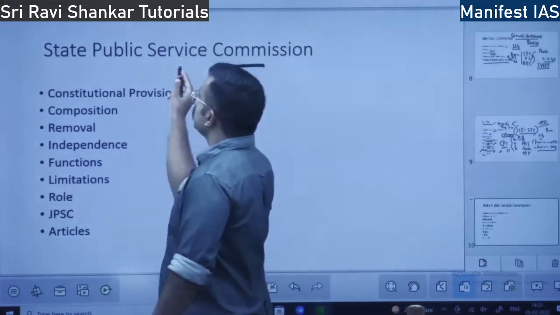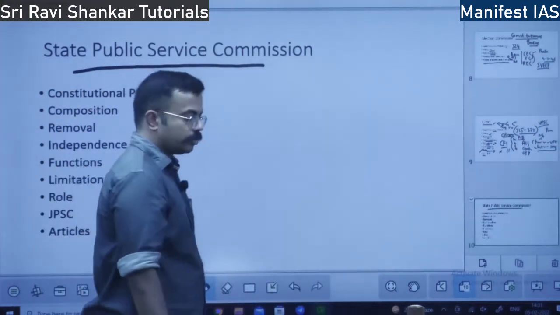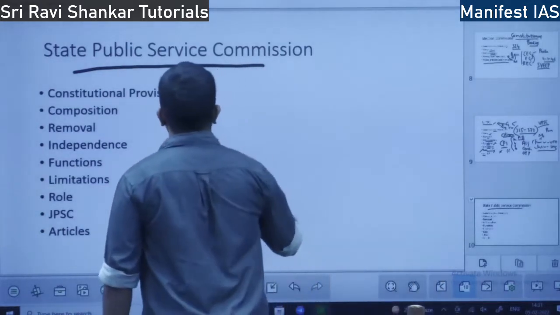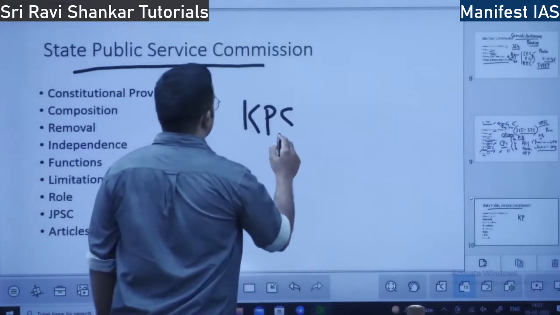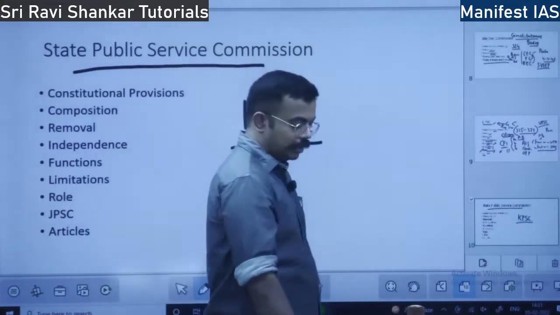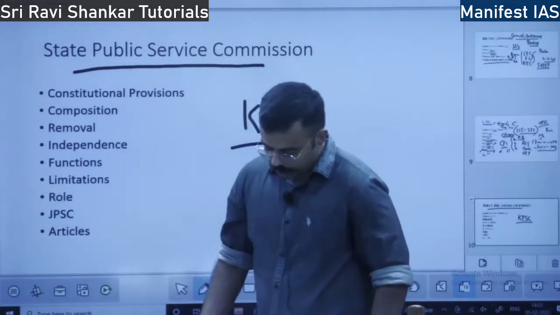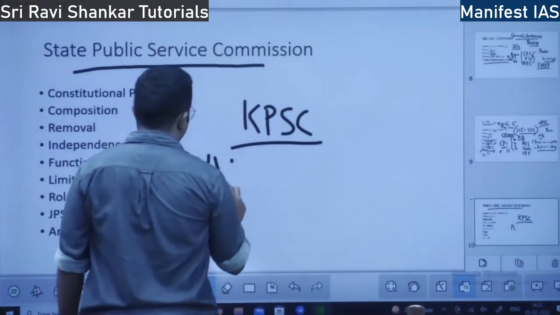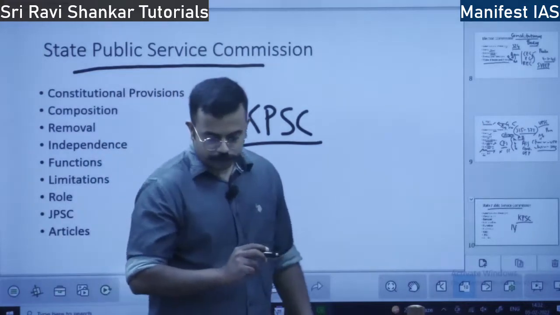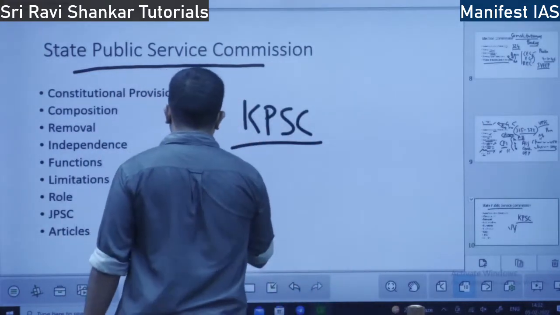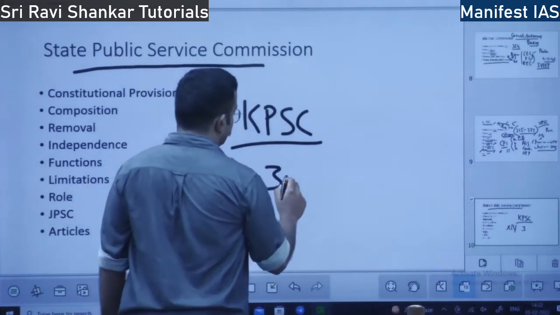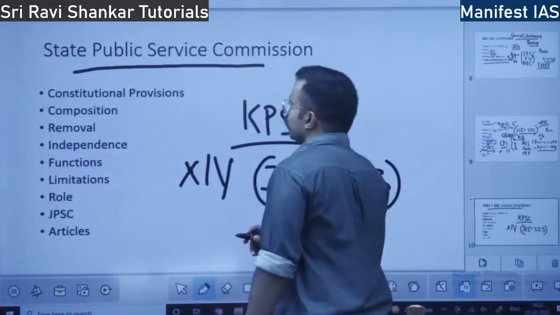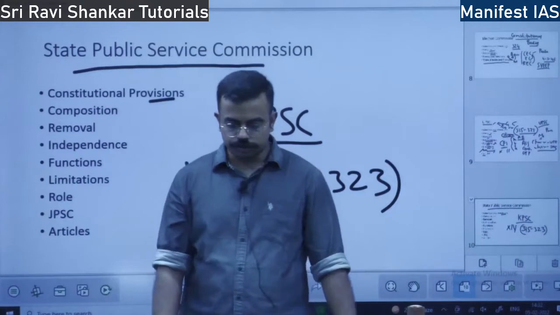So next we will talk about the State Public Service Commission. Similar to UPSC at the central level, we have State Public Service Commissions. We have KPSC in Karnataka, right? So what are the constitutional provisions? The same constitutional provisions. Under which part? Part 14 of the Constitution. Article 315 to 323 also speaks about the State Public Service Commission. So this is with respect to constitutional provisions.